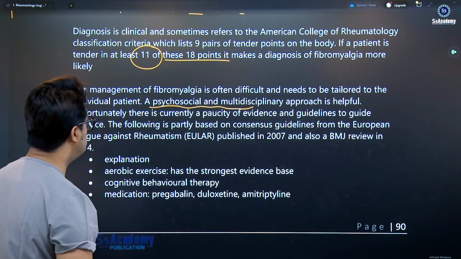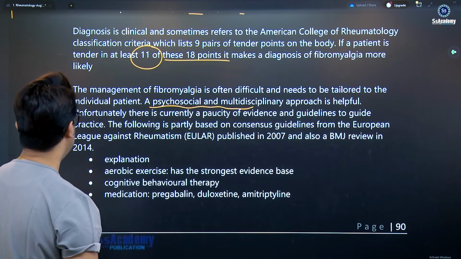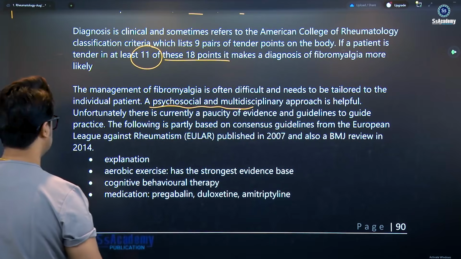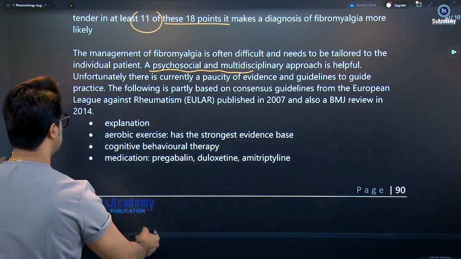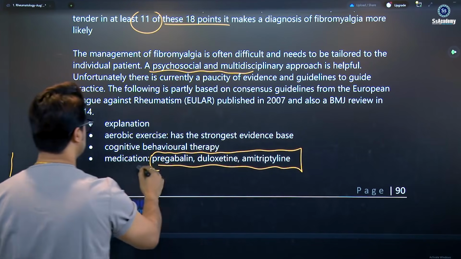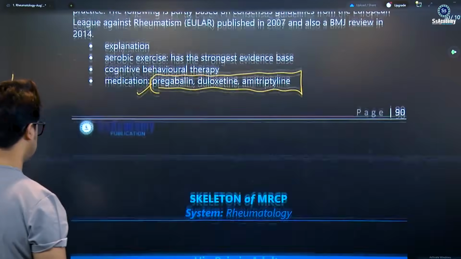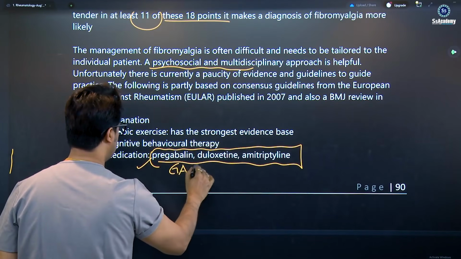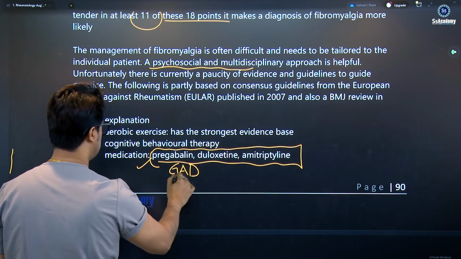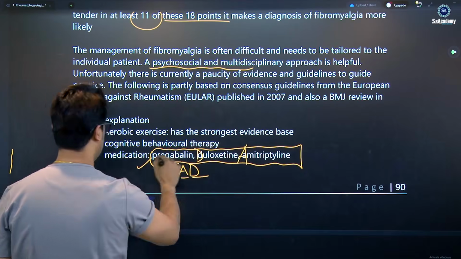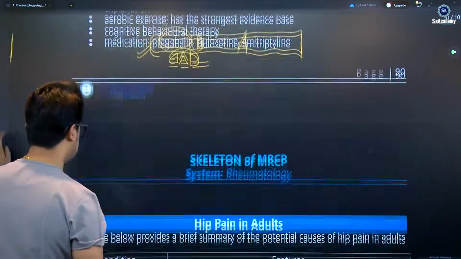The following is partly based on the EULAR guidelines published in 2007, also a BMJ review. Explanation, aerobic exercise, cognitive behavioral therapy, medication. Pregabalin means the neuropathic pain drugs that we call the DAG and GAT. GAT means gabapentin, amitriptyline and duloxetine, and all the GABA drugs.